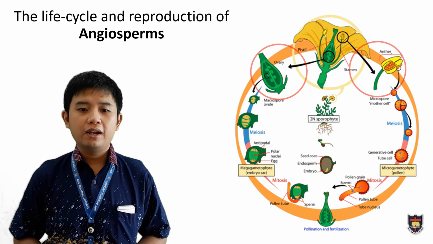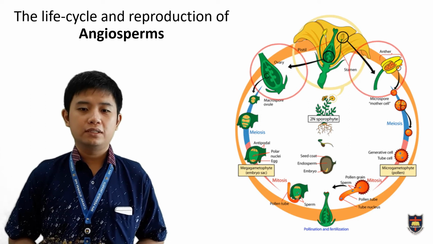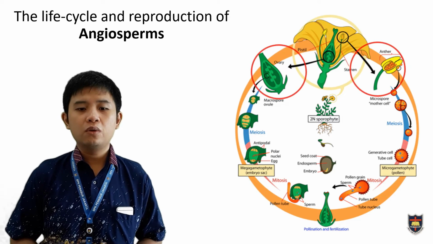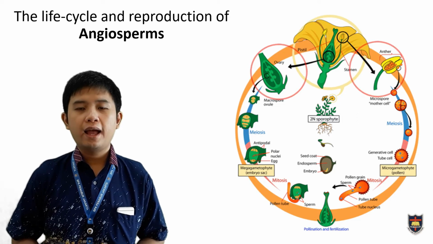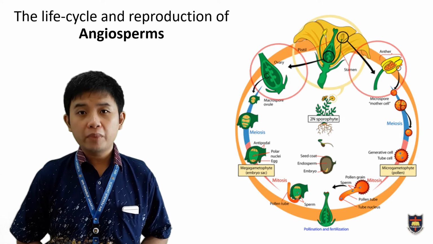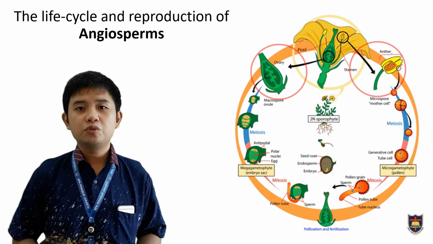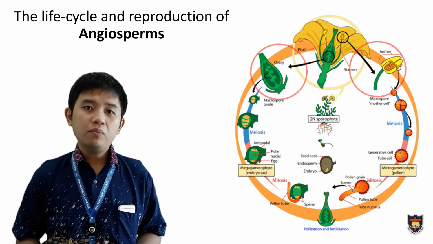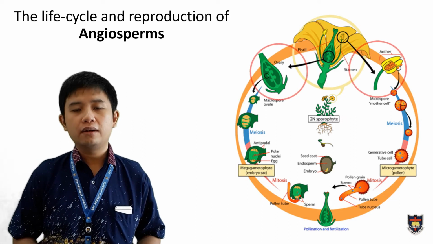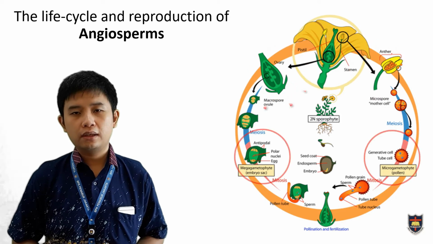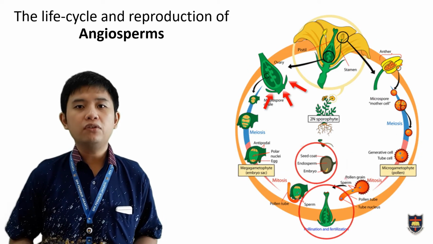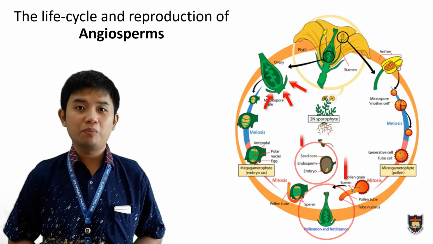In the flower, there are two sex organs: the stamen, or male reproductive organ, which produces pollen, and the pistil, or female reproductive organ, which produces ovum or egg cells. When both sex cells meet, fertilization occurs. And finally, the seed will grow and develop into a new individual plant.